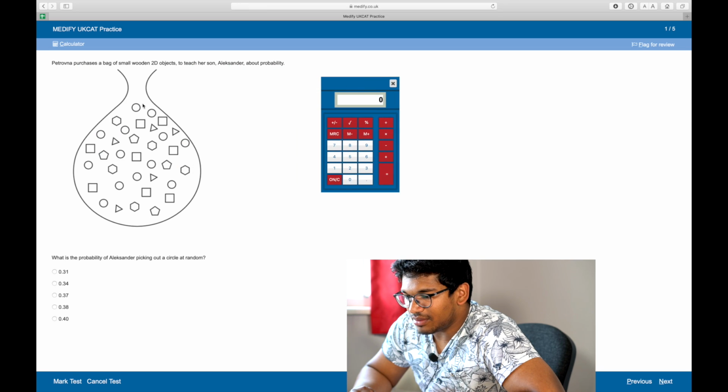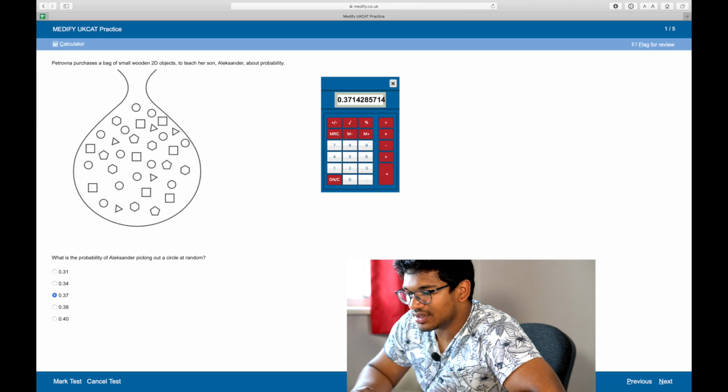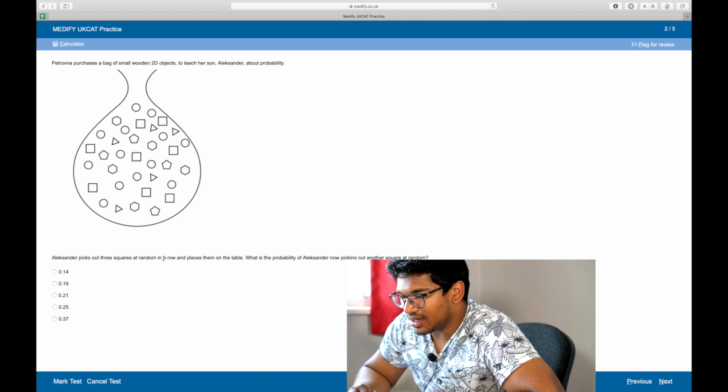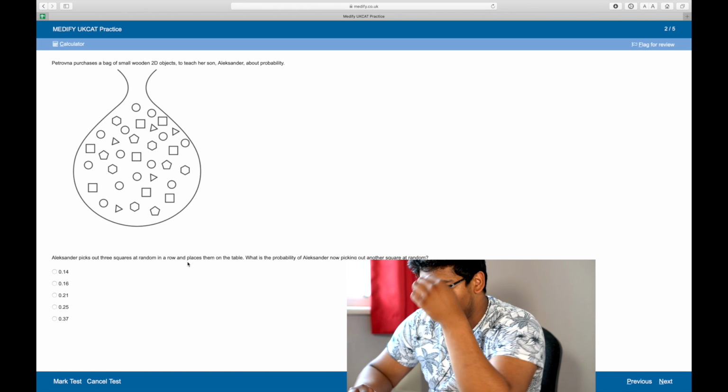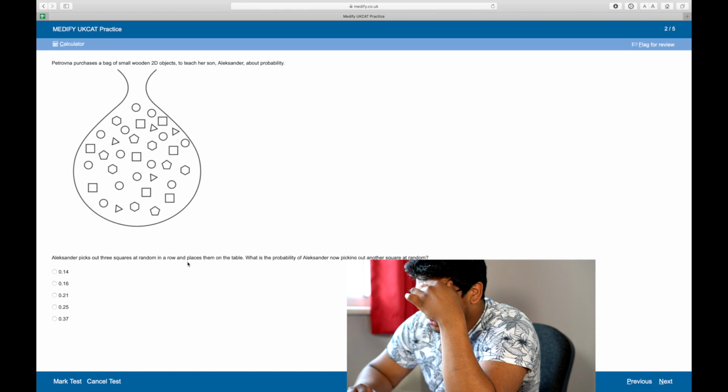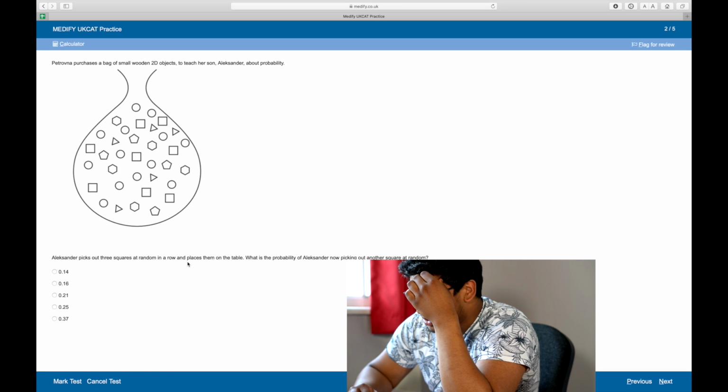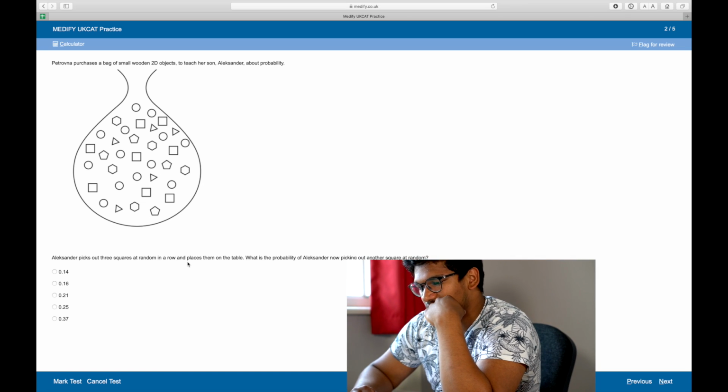Out of 35, the number of circles: 1, 2, 3, 4, 5, 6, 7, 8, 9, 10, 11, 12, 13. So 13 divided by 35. So let's go with that. Fingers crossed. Alexander picks up 3 squares at random in a row and places them on a table. What is the probability of Alexander now picking up another square at random?